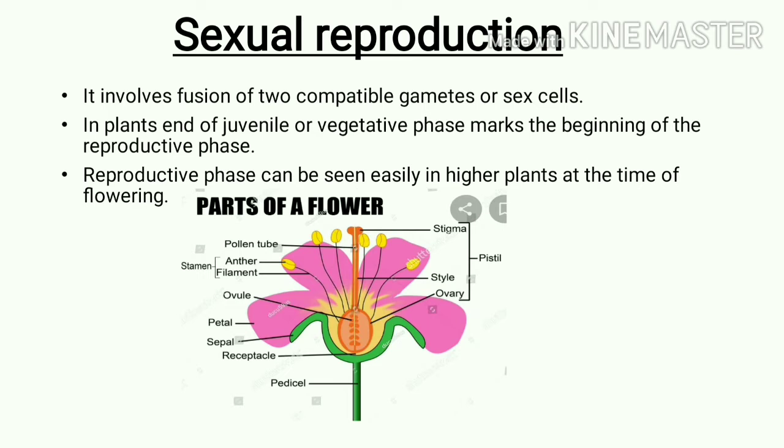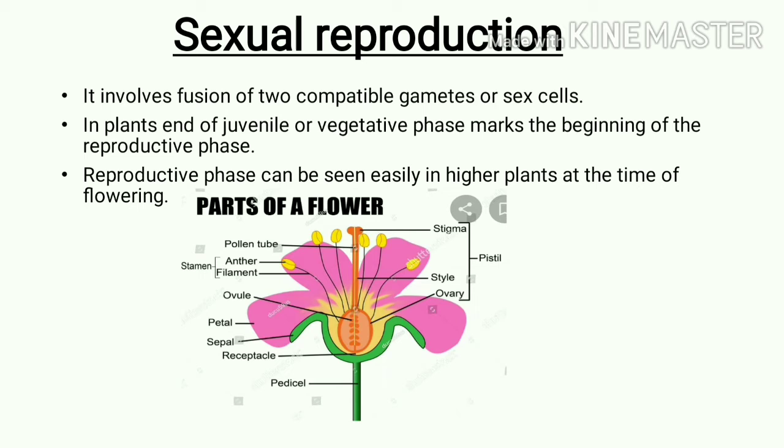The juvenile phase means the period of growth before it reaches reproductive maturity. The growth phase before reaching reproductive maturity is called the juvenile phase, and in plants we call it the vegetative phase. When this ends, that time the beginning of the reproductive phase takes place. So the reproductive phase starts when the vegetative or juvenile phase stops.